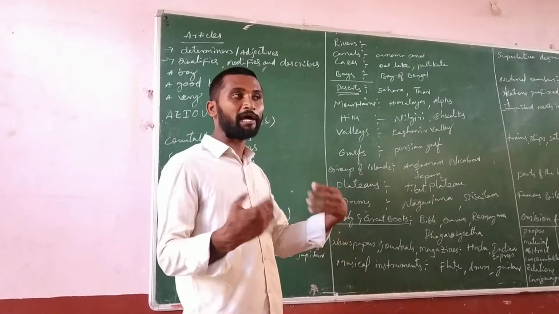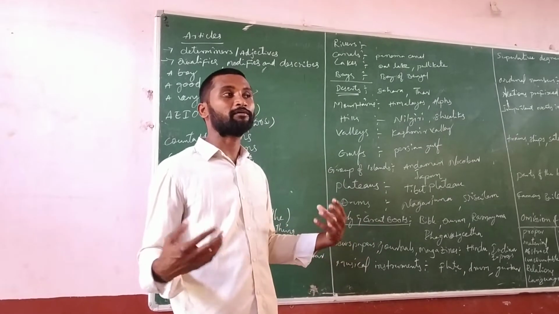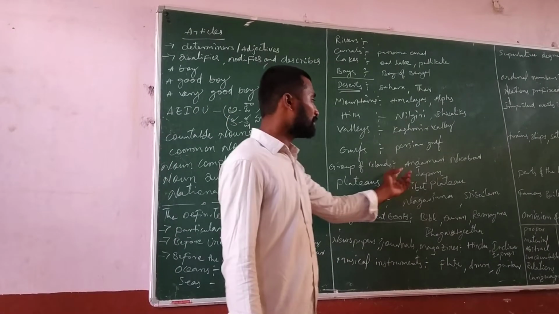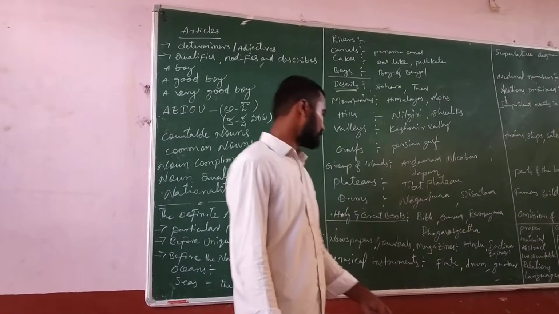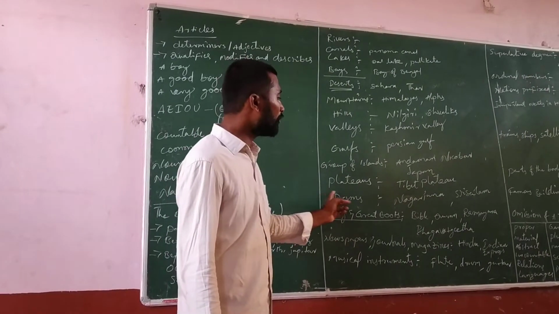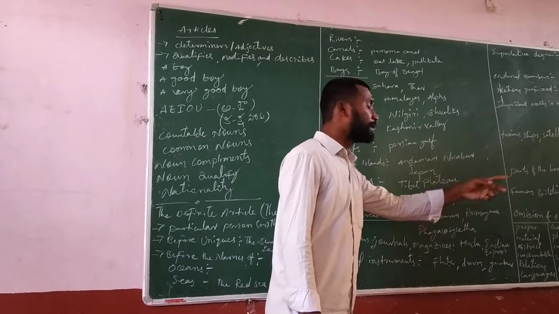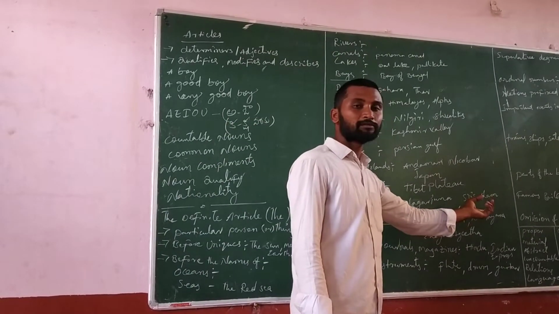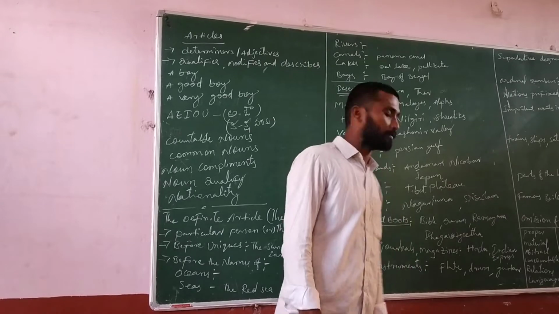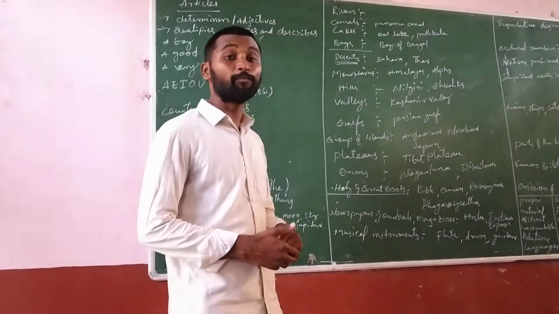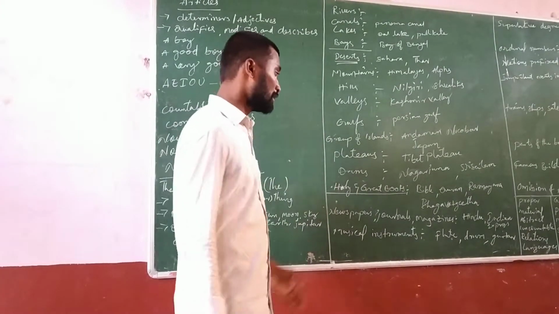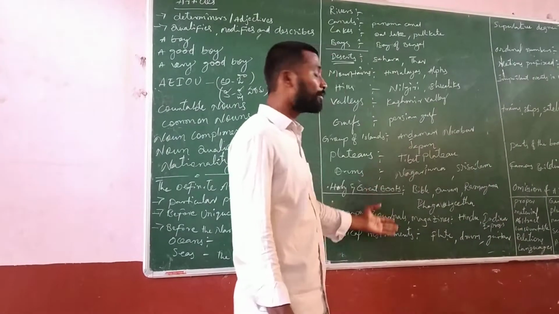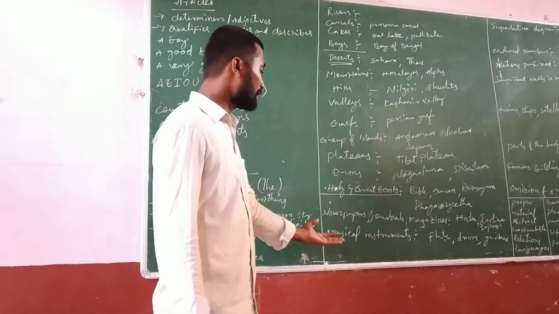An island means land which is covered by water on four sides, that is known as an island. And the Japan Island. Next one, before plateaus, the Tibet Plateau. And before dams, the Nagarjuna Dam, the Srisailam Dam. And before holy books and great books, the Bible, the Quran, the Ramayana, the Mahabharata, the Bhagavata, in this way.